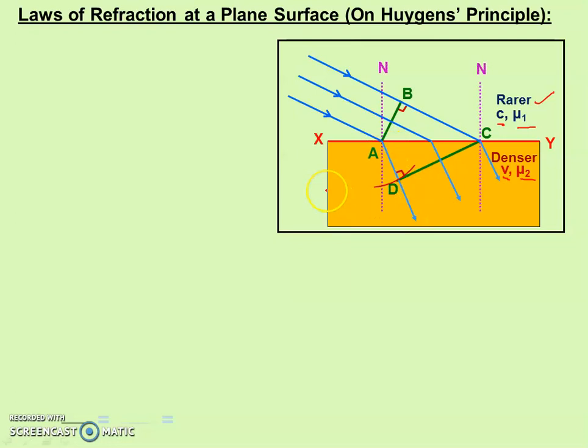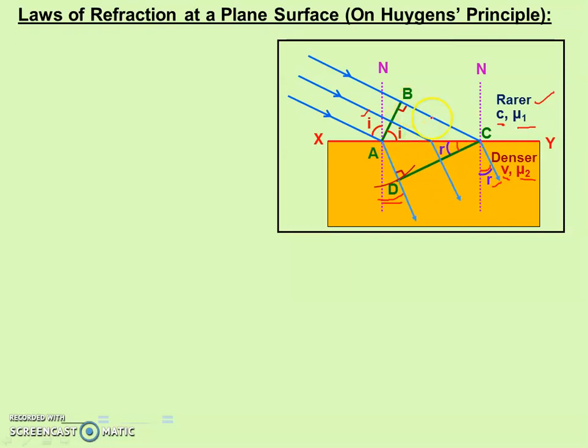Now draw the normals. The angle between the incident ray and the normal is the angle of incidence. Now the angle of refraction is this one. Although this angle is also an angle of refraction, we are taking this one as the angle of refraction R. If this angle is I, then angle BAC should also be I. And if this angle is R, then this angle should also be R. Now we will compare these two triangles.